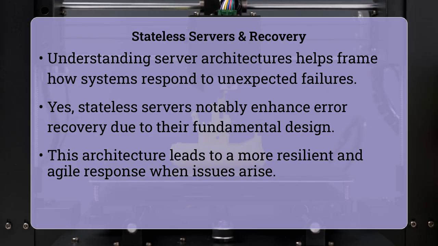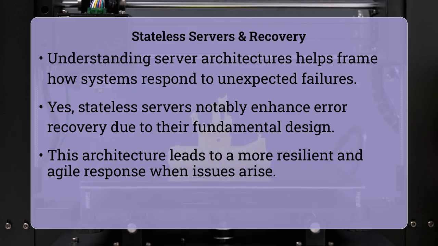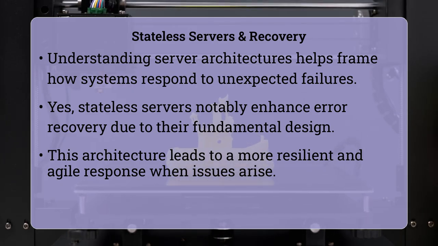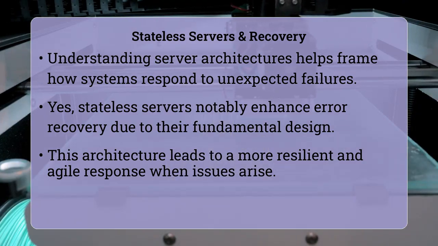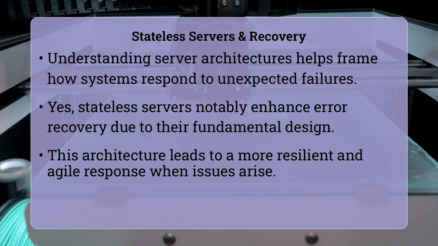Imagine a busy restaurant kitchen, constantly preparing dishes. What happens if a cook suddenly spills a tray of food? If each cook remembers every single order, then a spill means chaos and lost information. But what if each new order is given fresh to any available cook, with no memory of past steps?